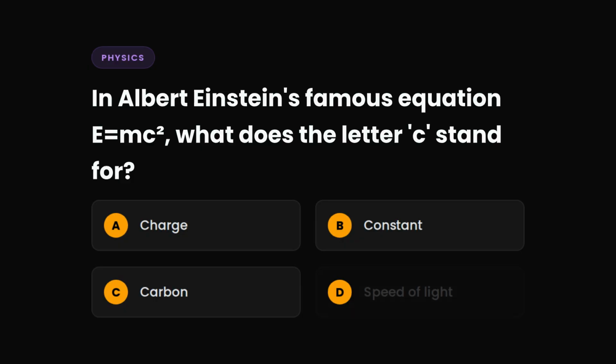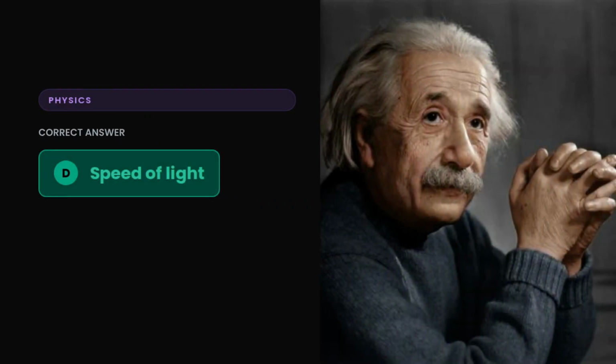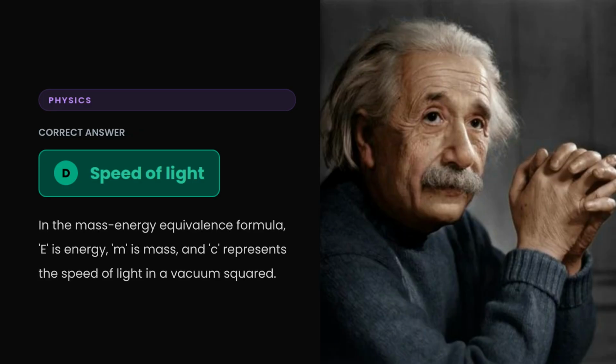Question 17. In Albert Einstein's famous equation E equals mc squared, what does the letter C stand for? A. Charge, B. Constant, C. Carbon, or D. Speed of light? The correct answer is D. Speed of light. In the mass-energy equivalence formula, E is energy, m is mass, and C represents the speed of light in a vacuum squared.